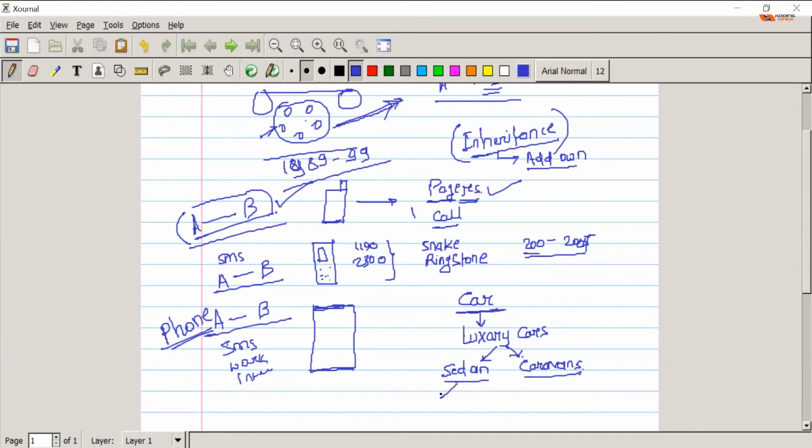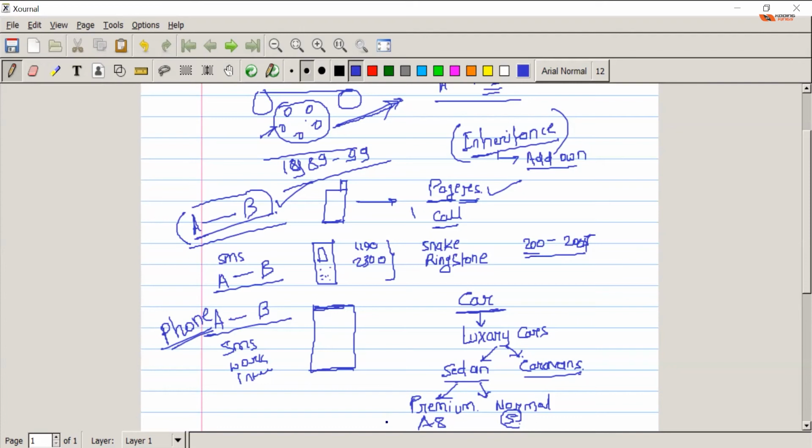In sedans also, I have premium sedan, normal sedan, right? Like Mercedes S class may be a normal sedan, and Audi A8 might be a premium sedan. Getting the point? This is a hierarchy.